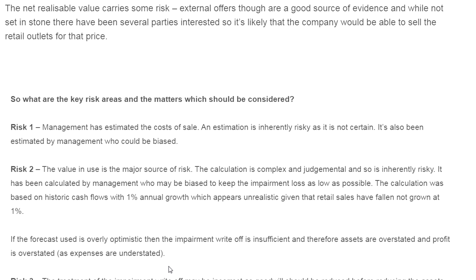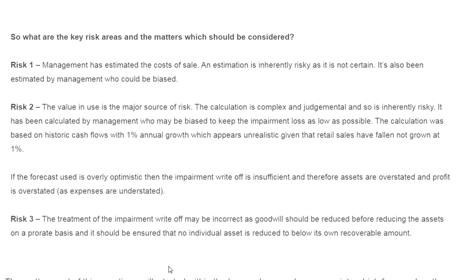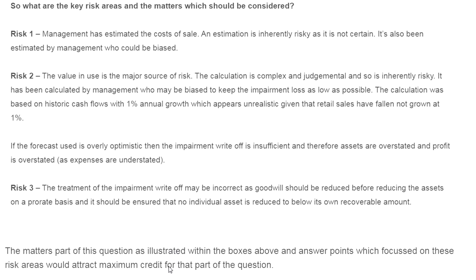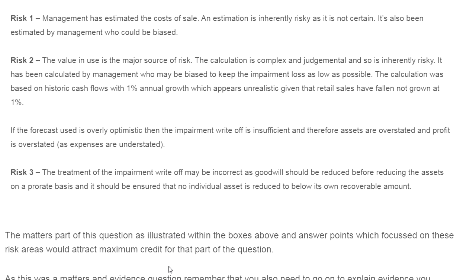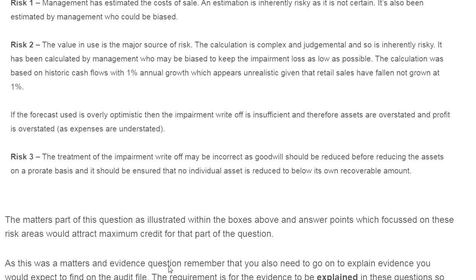They are made by management, who may be biased because they can give a wrong estimate due to pressure and incentives, as they want to show a good profit and financial position. They may window dress the position, and these estimates are based on judgmental factors, that is of humans, and humans are prone to error. So estimates are inherently risky and can be biased. This is one kind of risk.